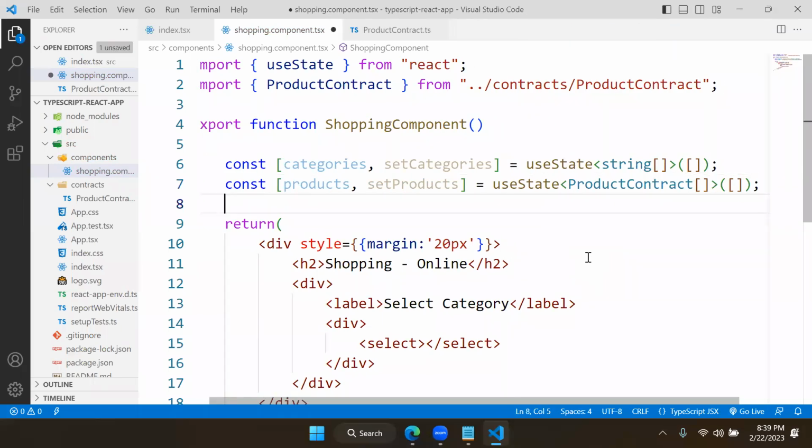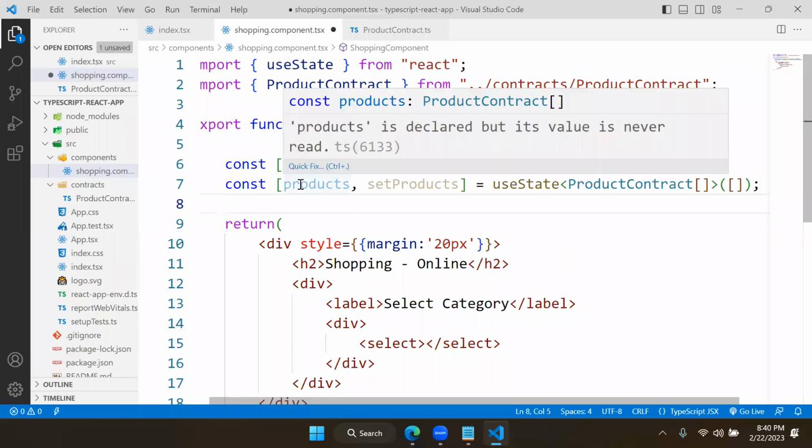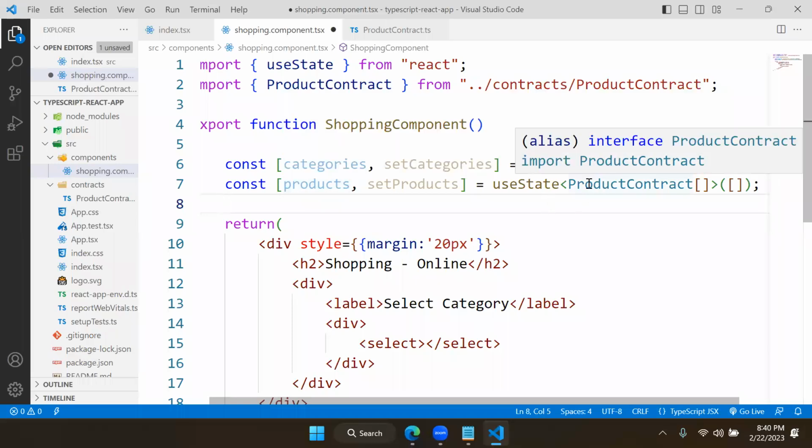This is the change. You cannot simply mention array, so it will immediately show an error. It can't identify title, name, and all. Now, what is the advantage? Your products is very strongly typed. It exactly knows what type of data it is dealing with, and product contract is dealing with the data types. What are those types? We will see that now here.